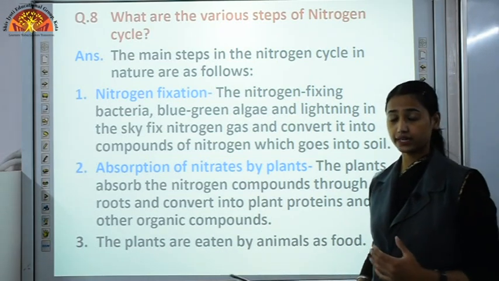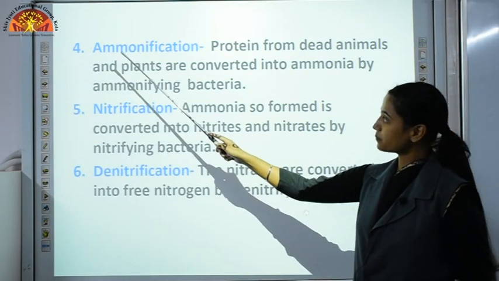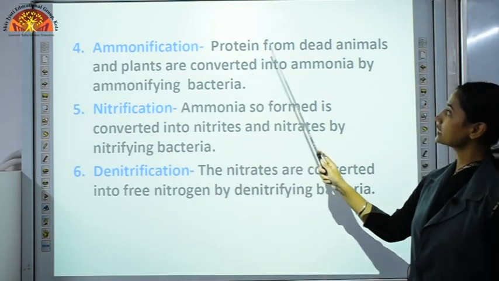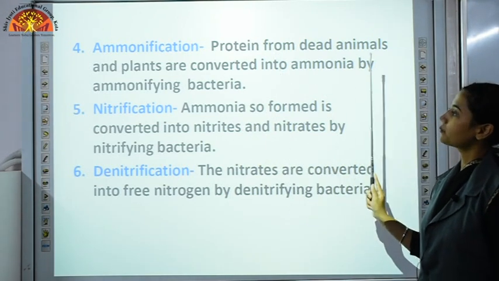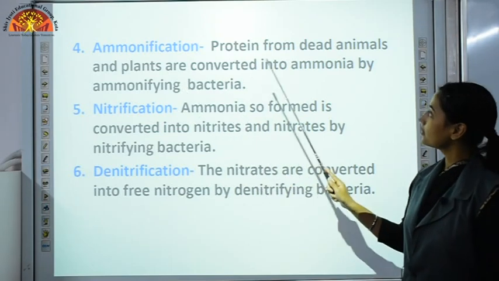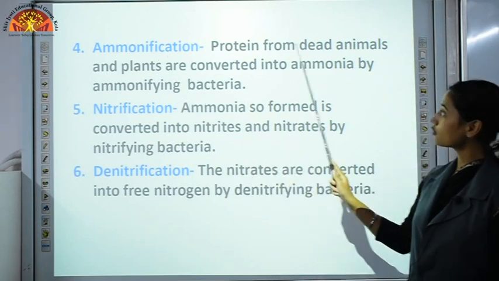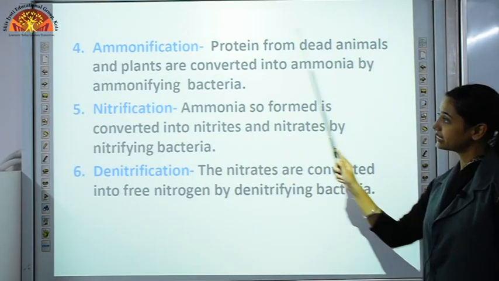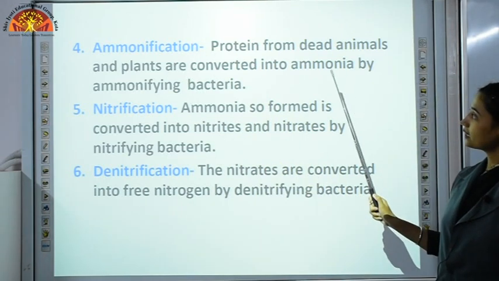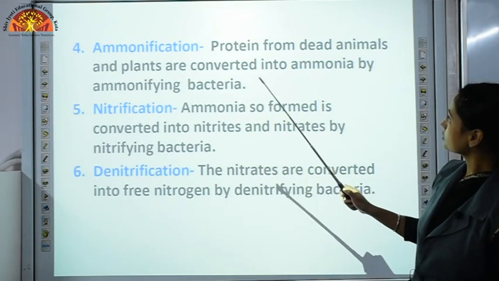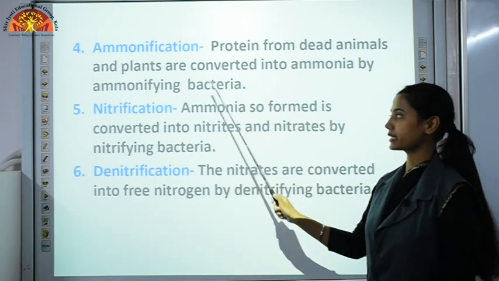We know that animals eat plants directly. Then next step is ammonification. Protein from dead animals and plants is converted into ammonia by ammonifying bacteria. Like we are getting protein directly from the body of plants, and how from animals? Because these animals have eaten plants. So this is how we are getting ammonia. That protein is converted into ammonia by ammonifying bacteria.